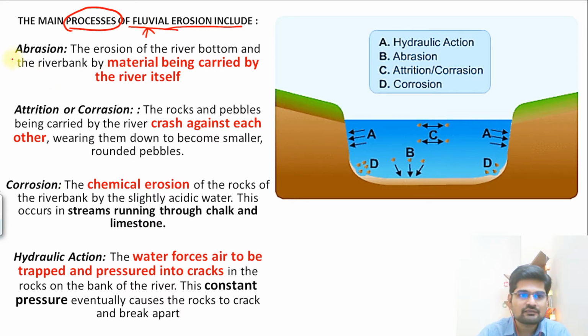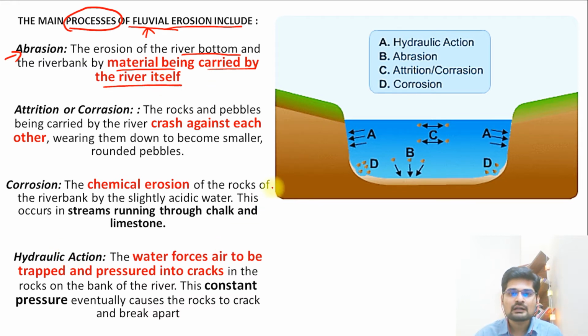So the first one that we understand is abrasion. When we hear this word abrasion, what comes to your mind? The action is abrasive in nature. It basically is what we are talking about here when the erosion of the river bottom or stream bottom and river bank happens by material being carried by the river itself.